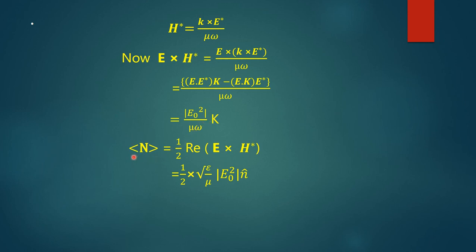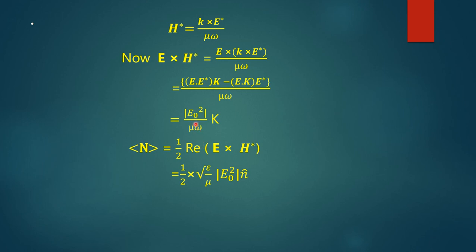Thus, we find the average value of n is equal to half of the real part of E cross H star, and the real part of E cross H star is equal to E0 squared by mu omega into K. So n average is equal to half of root over epsilon mu into E0 squared by n.